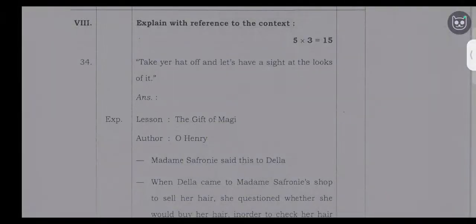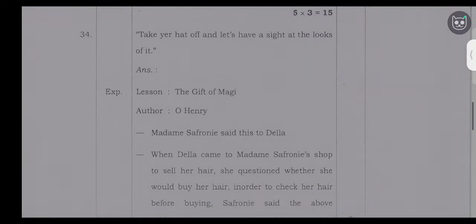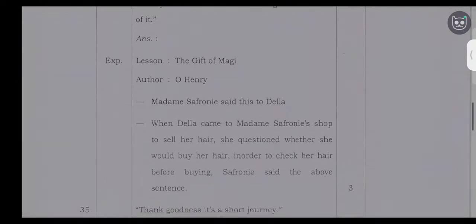Madame Safroni said this to Della. When Della came to Madame Safroni's shop to sell her hair, she said this sentence.